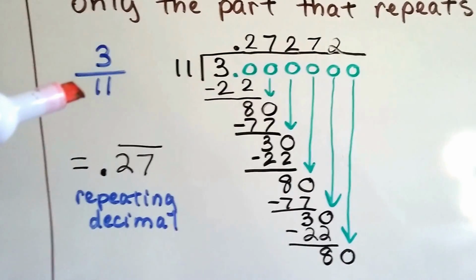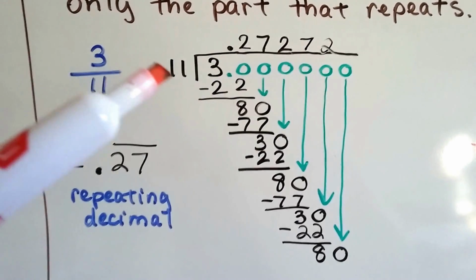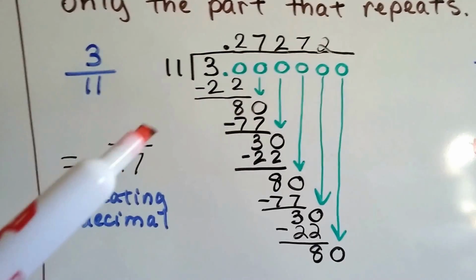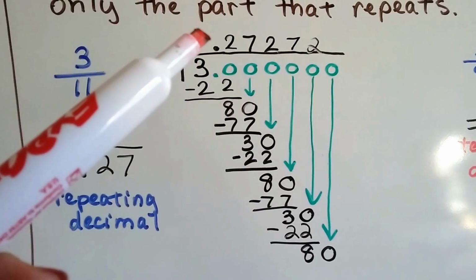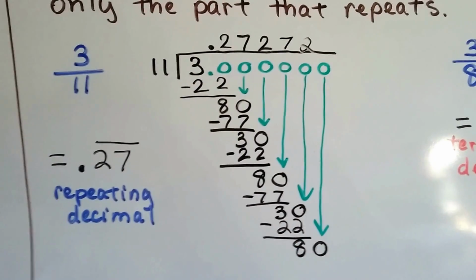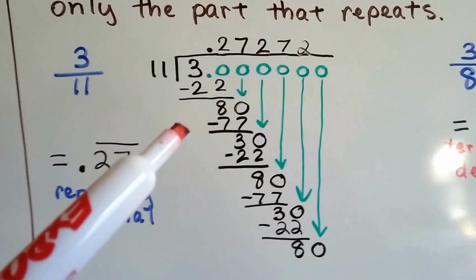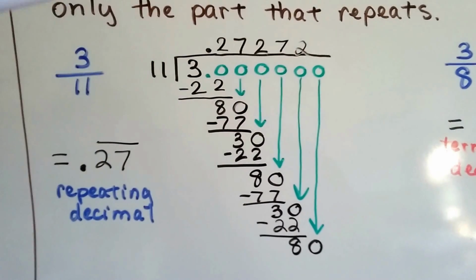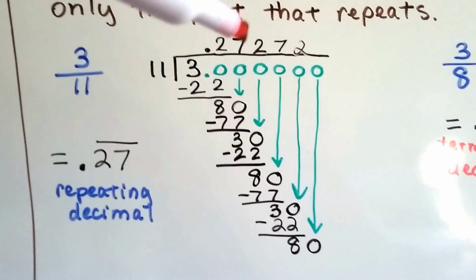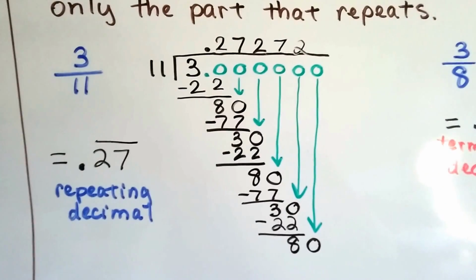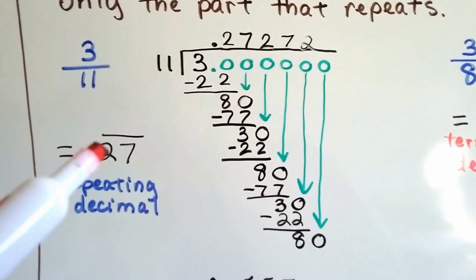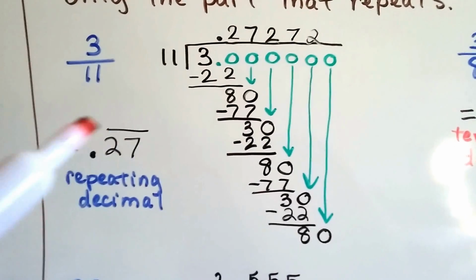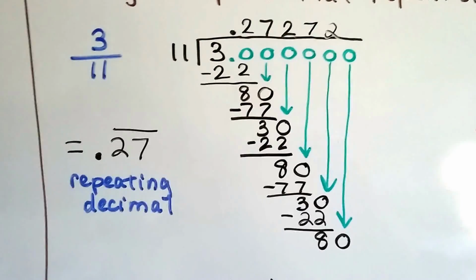It means 3 divided by 11, so let's do that. 11 can't go into 3, so we need to add a decimal point here and in the quotient and add a bunch of zeros. When we do our long division, we see that it ends up equaling 0.27272727, and it'll keep going on. So the way we write it as a repeating decimal is 0.27 with the bar over both the 2 and the 7, because those are the numbers that are repeating.